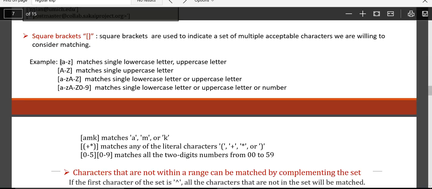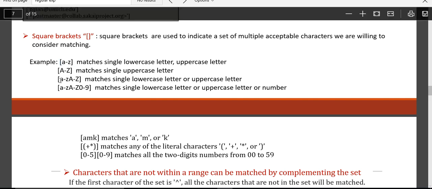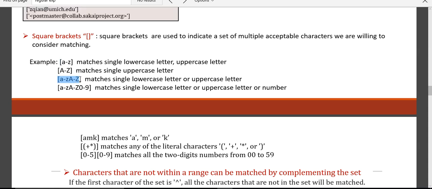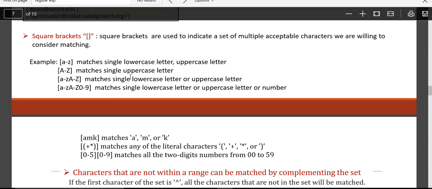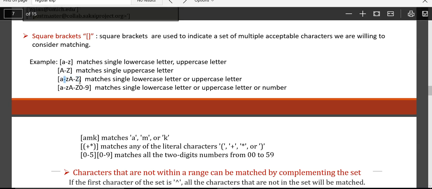Same thing. All lowercase characters: it matches a single lowercase character because I am giving it here. So if I say [a-zA-Z], it matches either a lowercase or an uppercase character. See here, a-z is single, and A-Z is here. Here I have to match one character. It is either lowercase a to z or capital A to Z. It's not two characters.